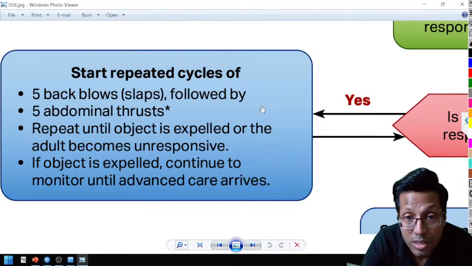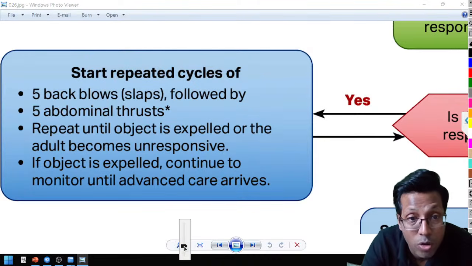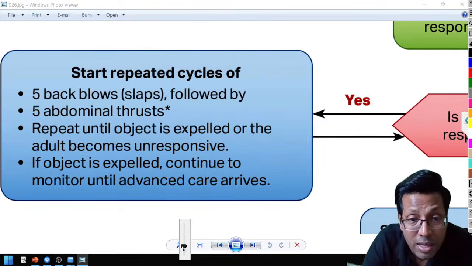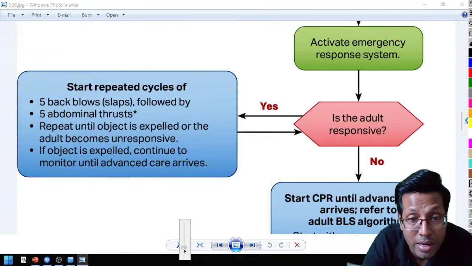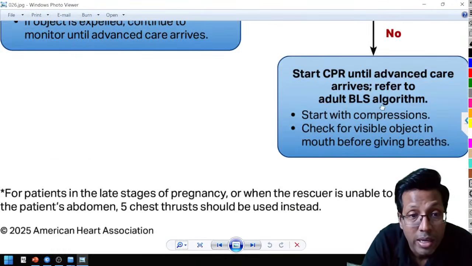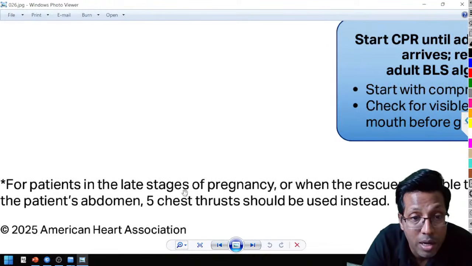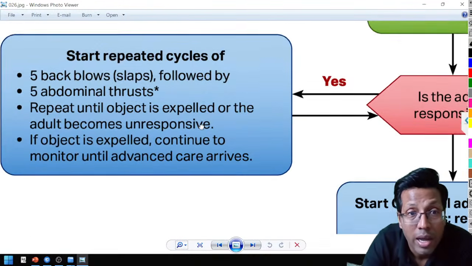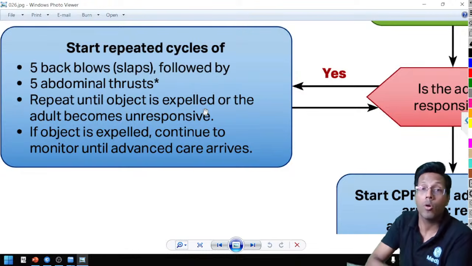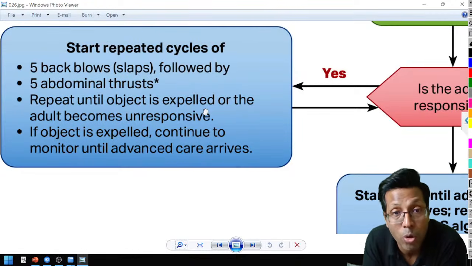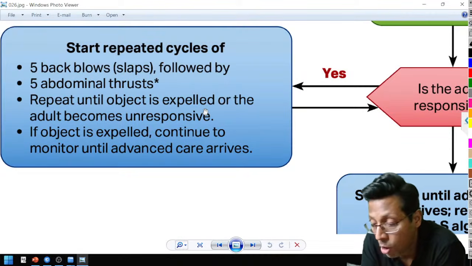It is not just about the Heimlich maneuver or abdominal thrust. Yes, abdominal thrust is a Heimlich maneuver. And the star has been marked because they say that in case the patient is pregnant, right? If there's a pregnant lady, in this case, you're supposed to give chest compressions. If you can see, these are the 2025 guidelines from the American Heart Association, right? And it's not about the Heimlich maneuver and abdominal thrust alone anymore. It is 5 back blows or back slaps followed by 5 abdominal thrusts.